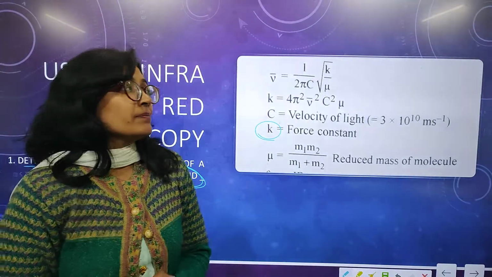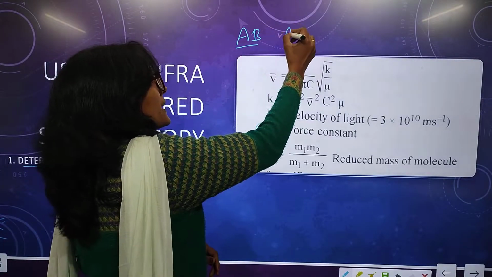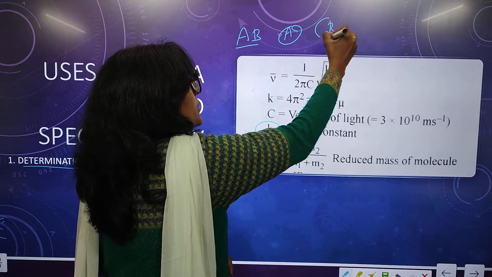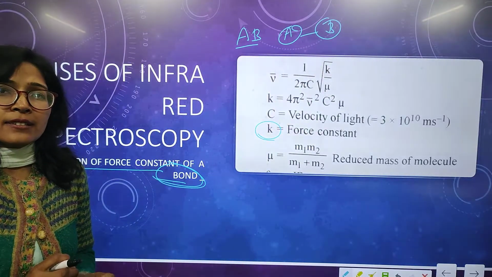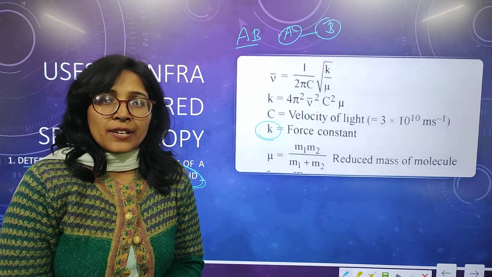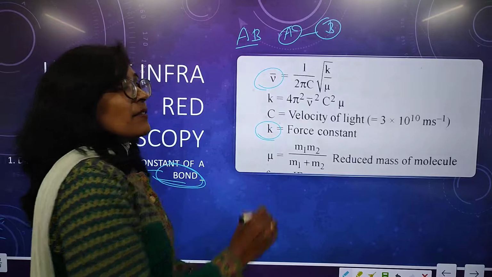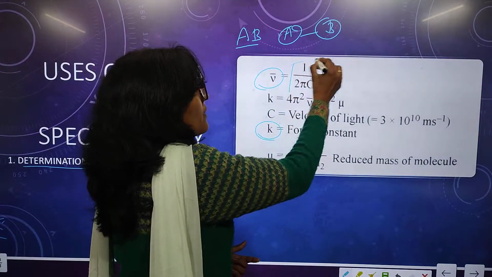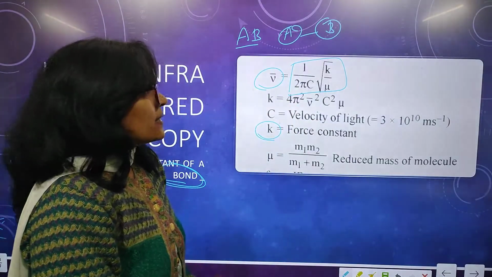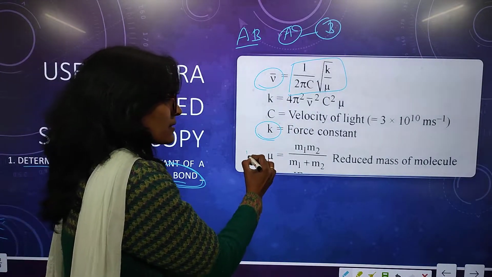Our molecule, like AB, is a molecule whose two poles A and B start vibrating when we give infrared radiation. This time mu bar is the wave number. So we can use this formula: mu bar = 1 upon 2 pi c root k upon mu. Mu is our reduced mass.